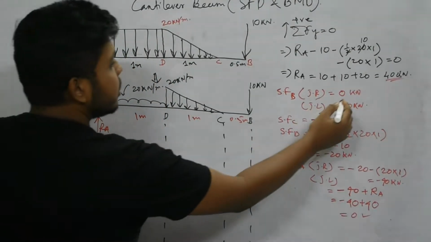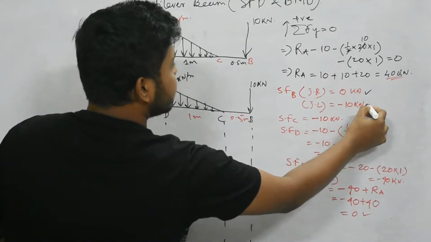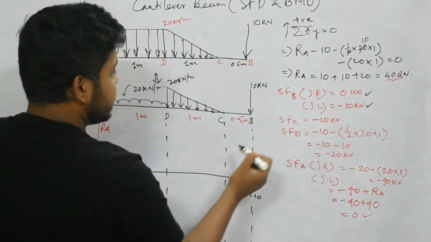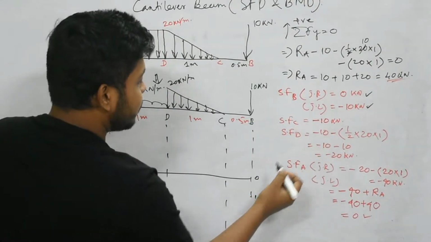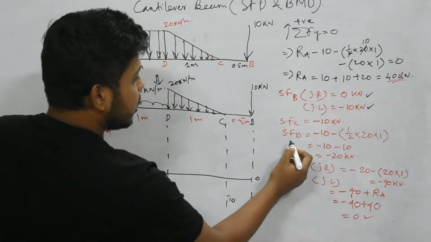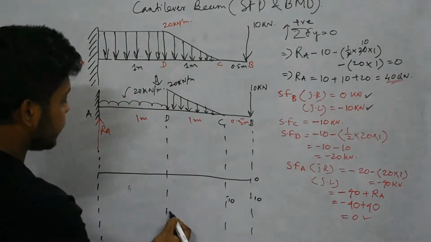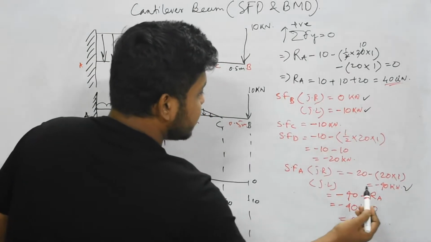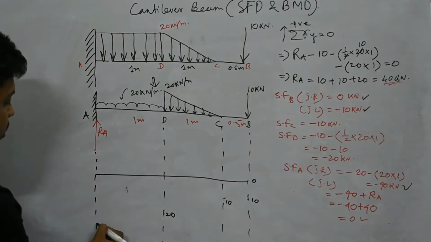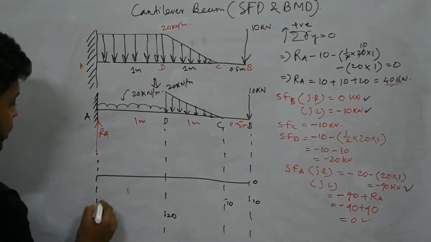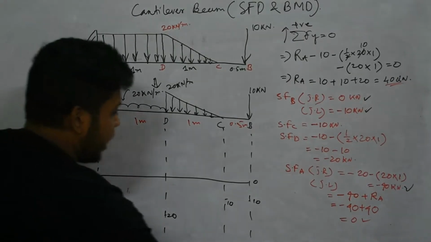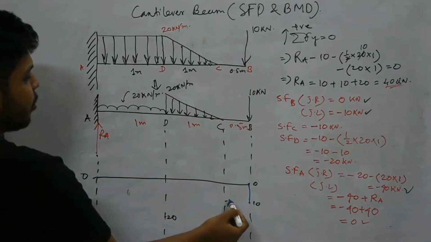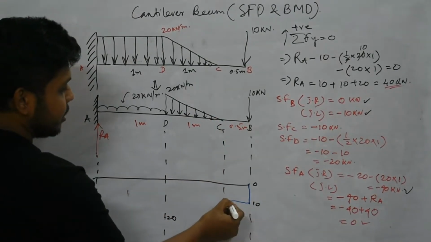Now at point B there are two values, first 0 then minus 10. Then the SF at C has a value of minus 10, D has a value of minus 20, and A has two values, one is 40, another is 0, that means 20, then that is 40, and this is 0. Now add up all those values, 0, 10. Now this is a point load, so this will be linear.